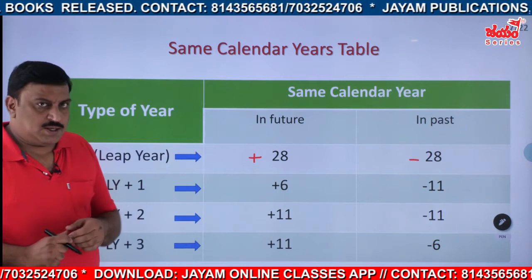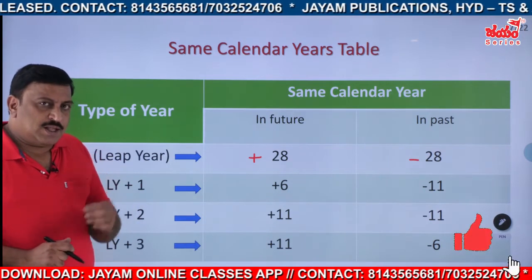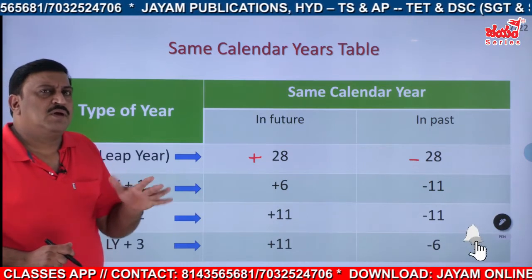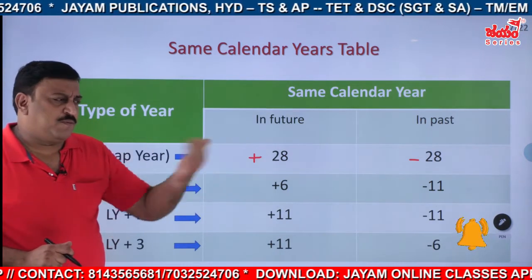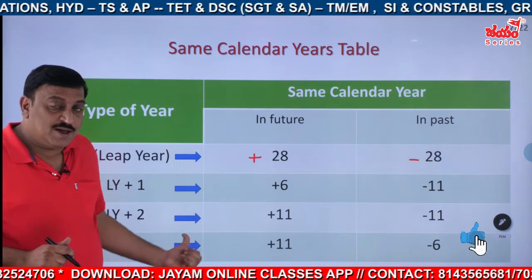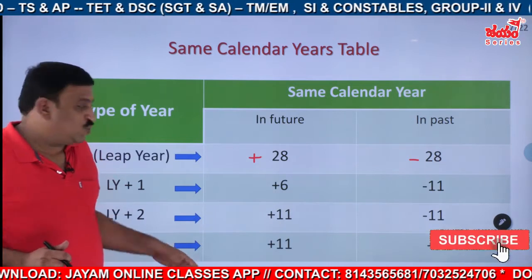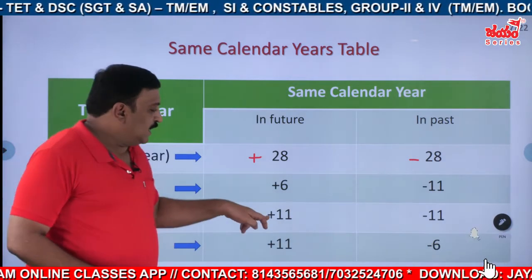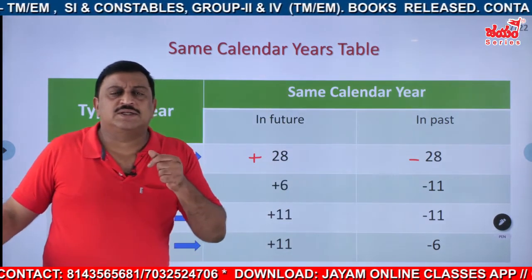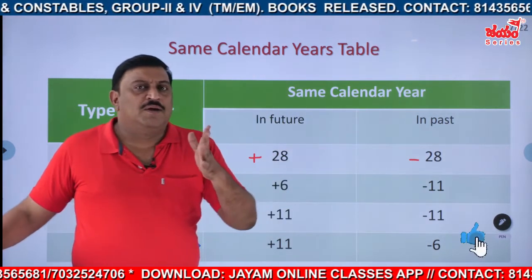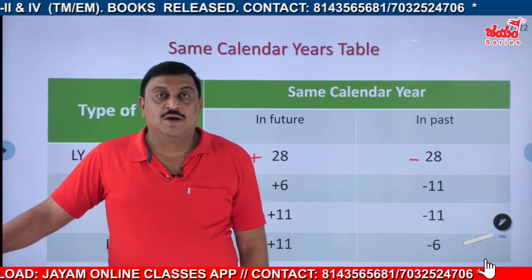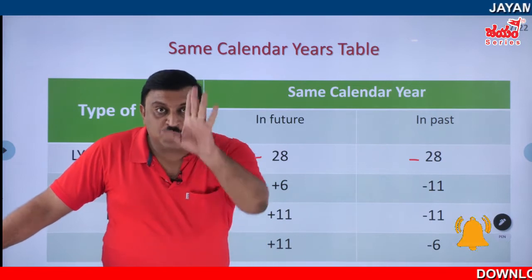For which years is the condition not that much changed? Either before or after, for which year did the condition not change? That is leap year plus 2. You see this one, leap year plus 2. It is plus 11 or minus 11. No problem. If it is leap year plus 2, going forward or backward, don't bother. Directly plus 11 or minus 11, except leap year plus 2.